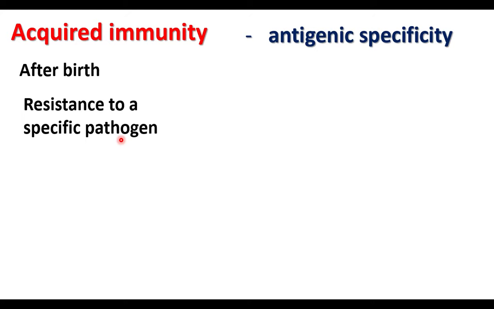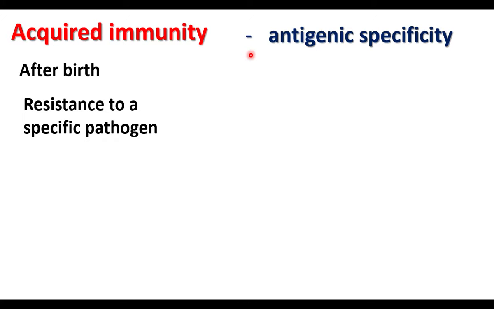This immunity has some characteristic features. One is antigenic specificity. Acquired immunity is developed after the entry of the particular antigen. So it is developed for a specific antigen.